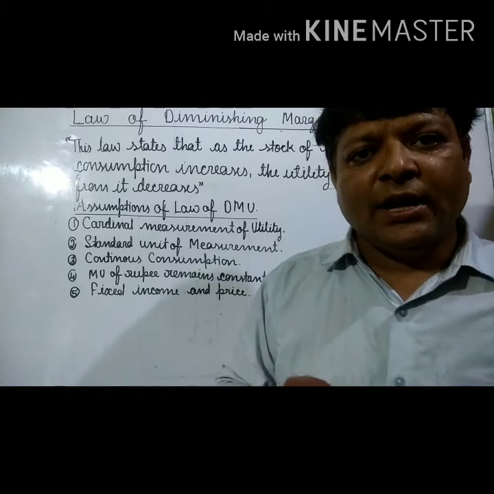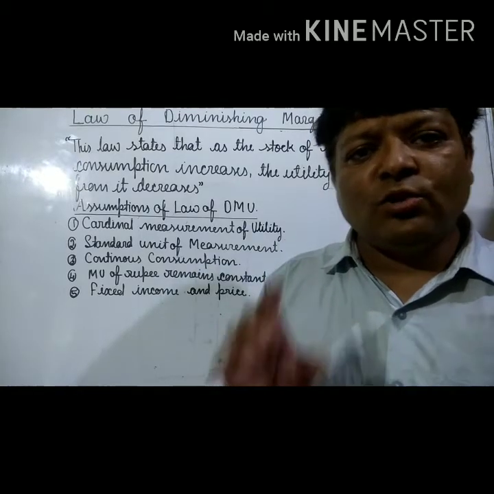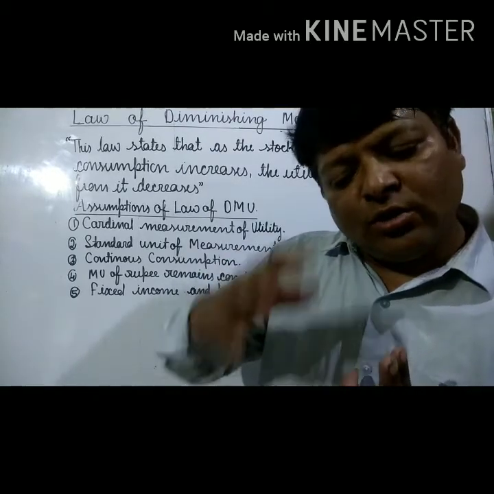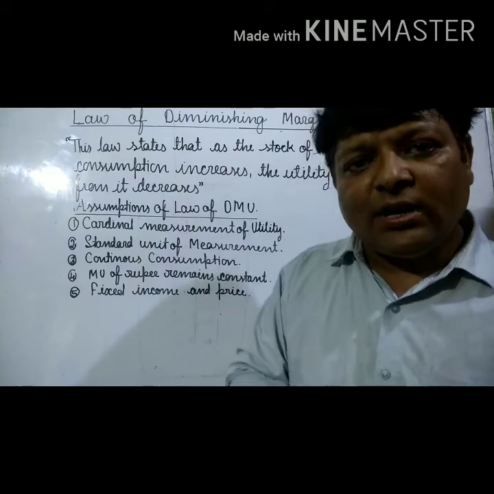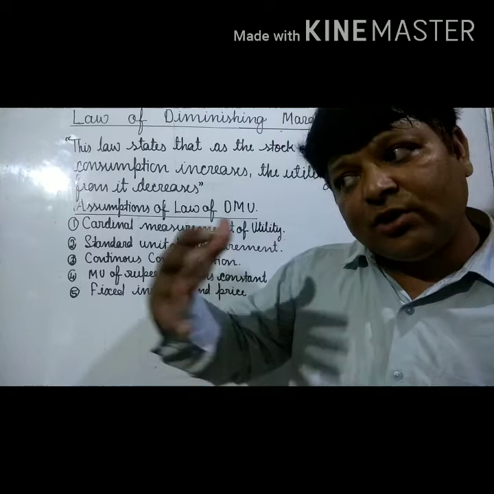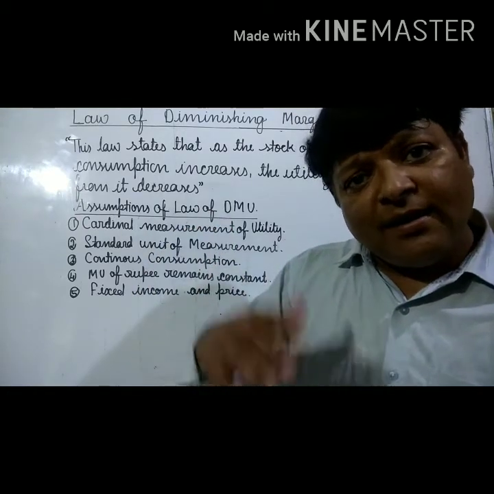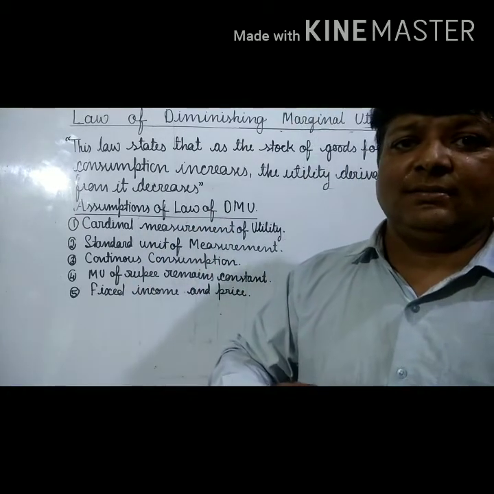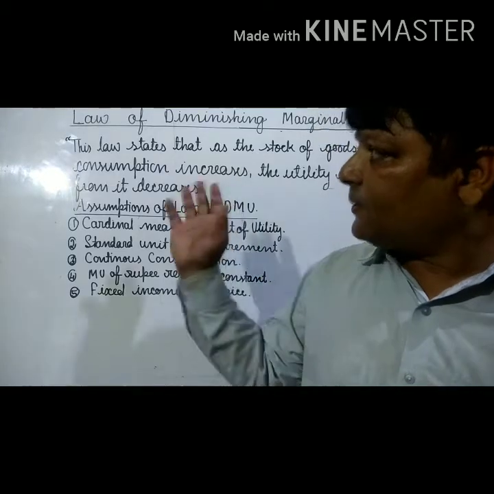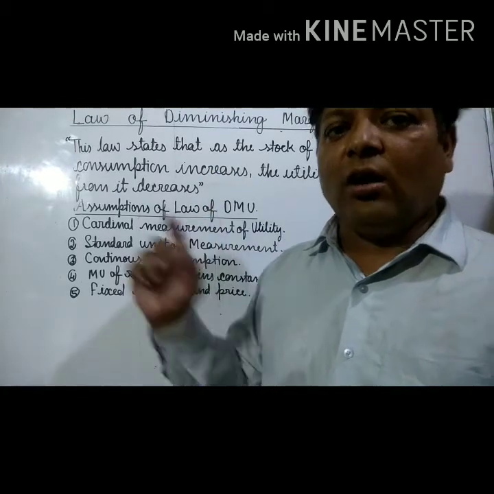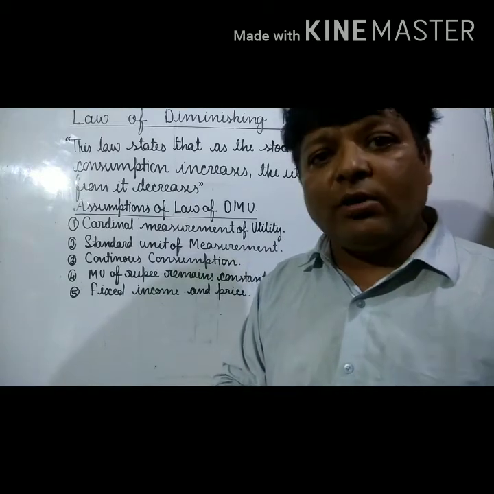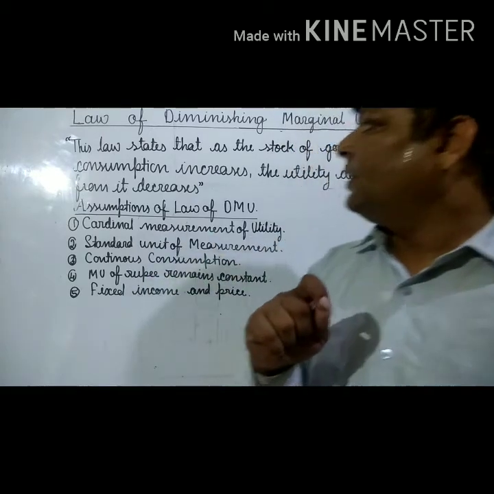But the moment we start to consume units of the commodity, we see that the utility derived from every additional unit of the commodity is being decreased, that is, being diminished. This is the law given by Gossen, which is also known as the first law of Gossen.